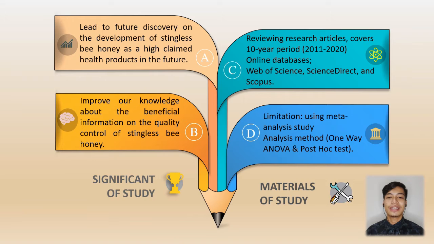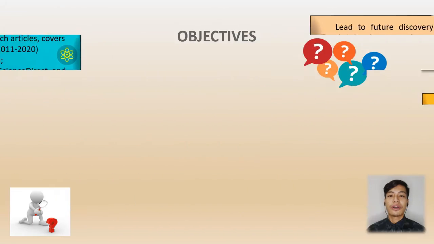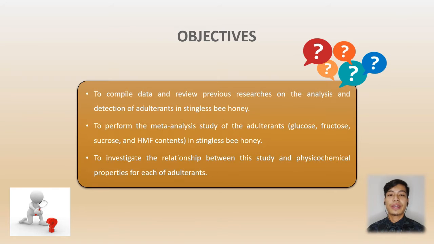My limitation for this study is only using meta-analysis study to conduct this research. Some analyses have been properly used, such as one-way ANOVA and post-hoc tests. The objectives for this research are to compile data and review previous research on the analysis and detection of adulterants in stingless bee honey. Next, to perform the meta-analysis study of the adulterants such as glucose, fructose, sucrose, and HMF contents in stingless bee honey. Lastly, to investigate the relationship between this study and physicochemical properties for each of the adulterants.